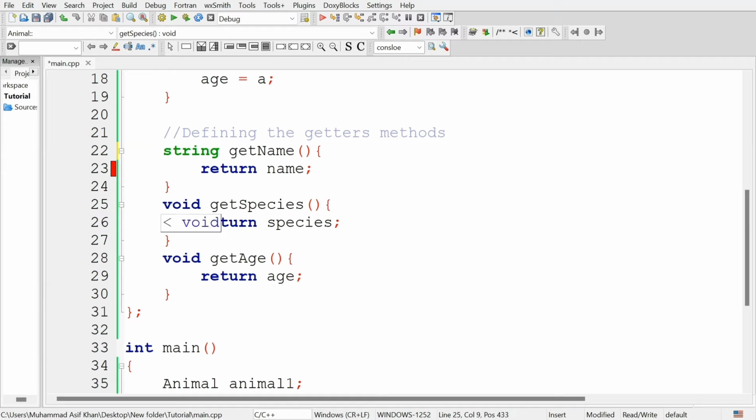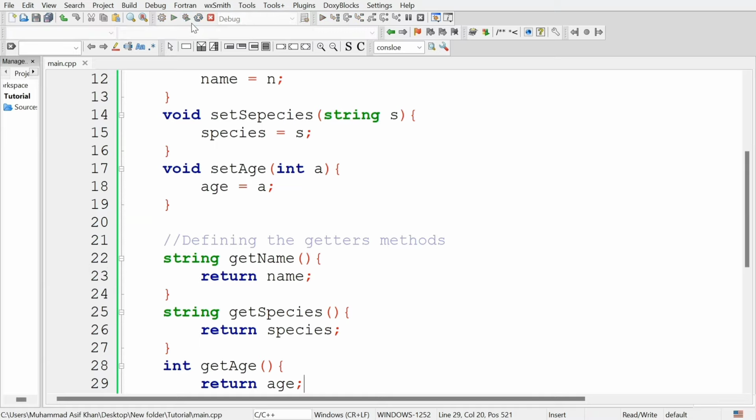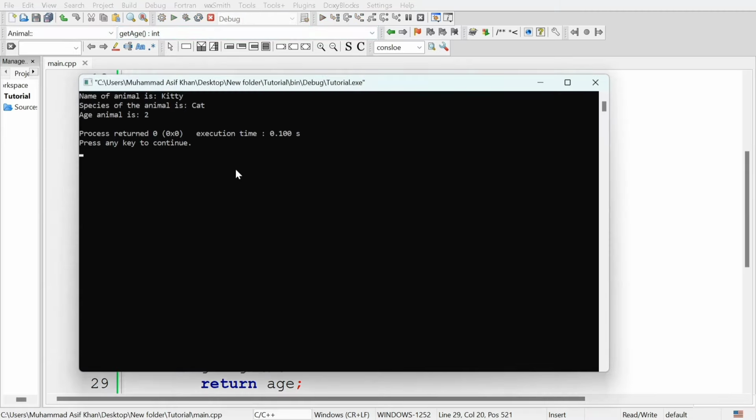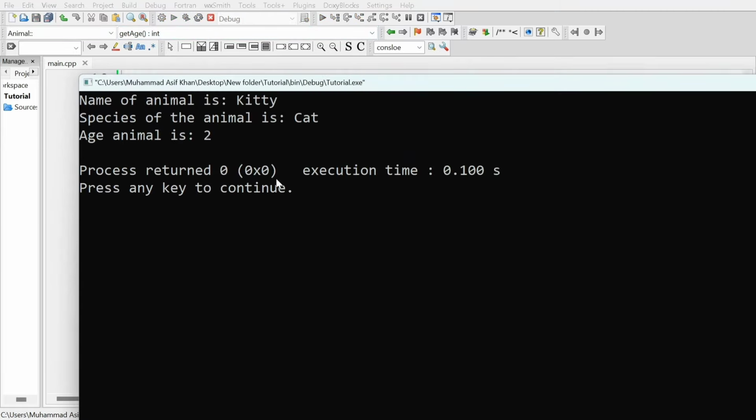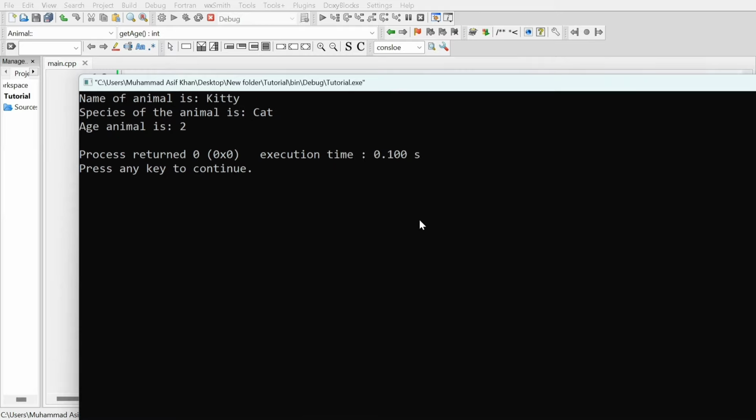So get species is also returning a string value, so give this the data type string. And the getter method for the age variable is returning an integer value, so its type must be int. Now run this program again and you can see it now displayed: the name of animal is kitty, species of the animal is cat, age of animal is 2.